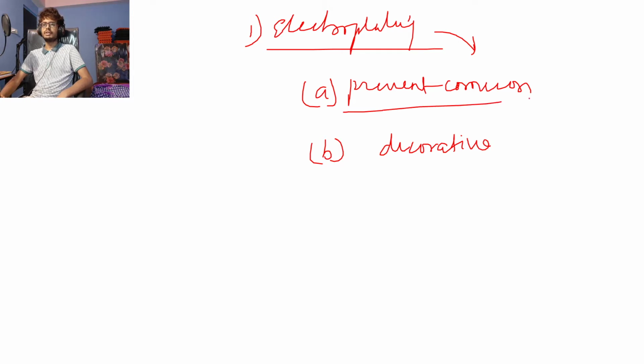So to prevent corrosion, why? Because if you plate metals which do not corrode easily, like gold or platinum, over some metals that corrode easily, then that will place a protective layer over the metal, right? So this is the actual metal, and there is a small layer of coating over it. So this will provide a protective layer for the inner metal to not get oxidized or corrode, right? So first one is prevention of corrosion. Why is electroplating done? It is done to prevent corrosion, right?